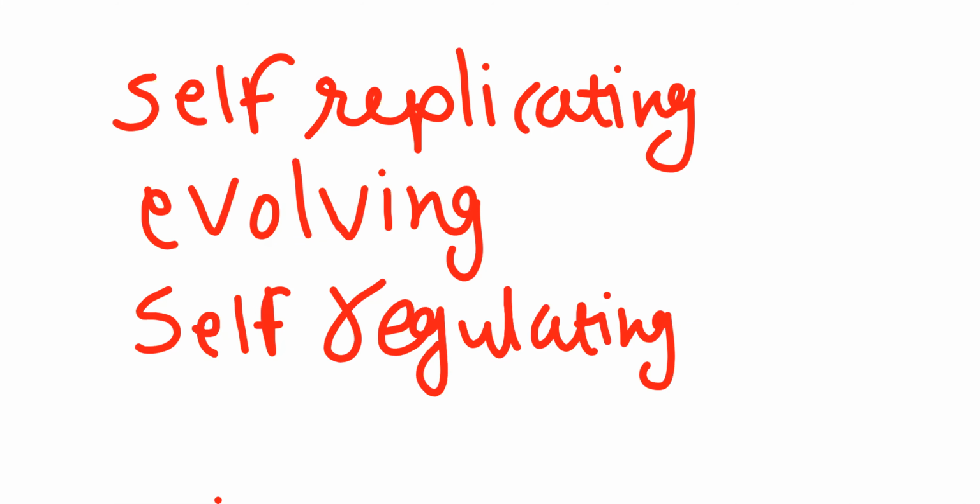In living organisms, remember one more thing: adaptations. Adaptation is also one of the properties of living organisms. Next, living organisms show a definite lifespan, which we cannot see in the case of non-living things. Every living organism has a definite lifespan: birth, then growth, maturity, then aging and death. This first part, the properties of living organisms, I have completed.